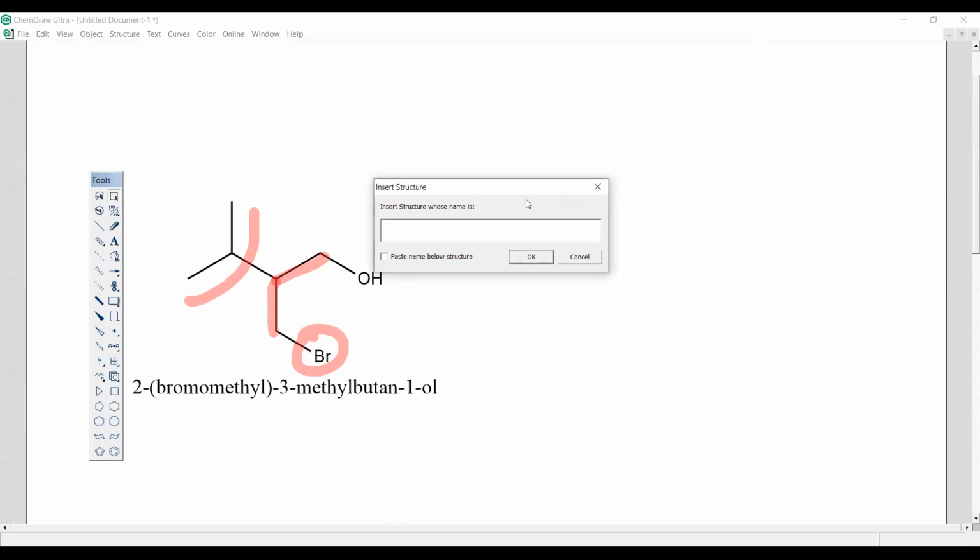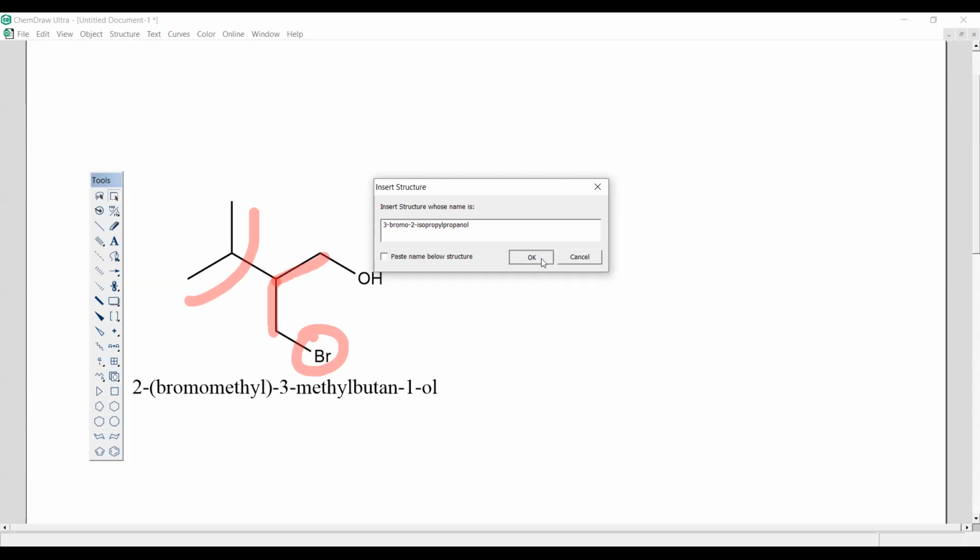So if I have that, then I will have bromo. So 1, 2, 3 bromo. 3 bromo is there, and 2 isopropyl is there. Then we have prop and 1 ol. Propane ol. Okay, 3 bromo, 2 isopropyl, propane, 1 ol. Right. Maybe this is very small for you guys, but I can't help that. But it is different than what is written here, correct? All of you, can you see that? Yes, sir. It is different than what is written here.